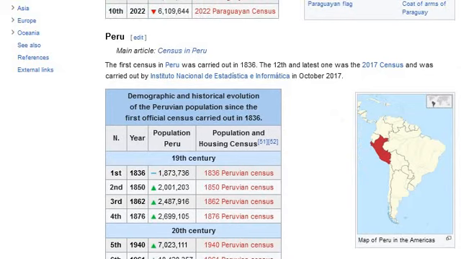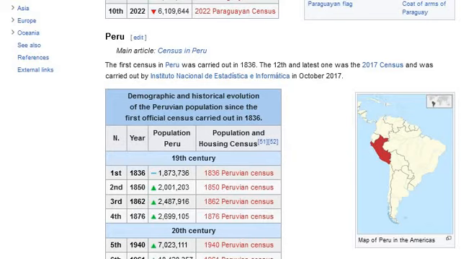The 12th and latest one was the 2017 census and was carried out by the Instituto Nacional de Estadística y Informática in October 2017. Map of Peru in the Americas. Peruvian flag. Coat of arms of Peru.